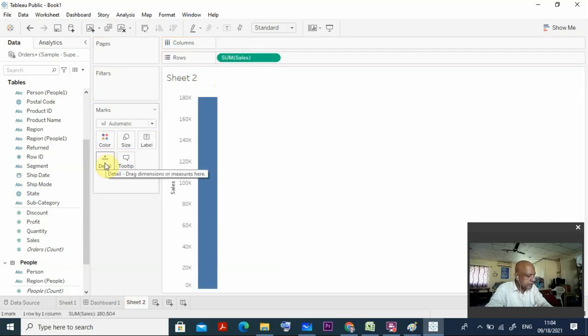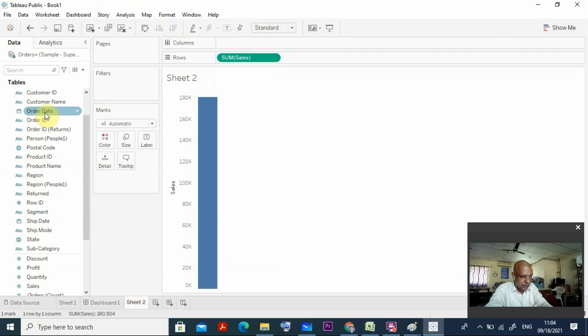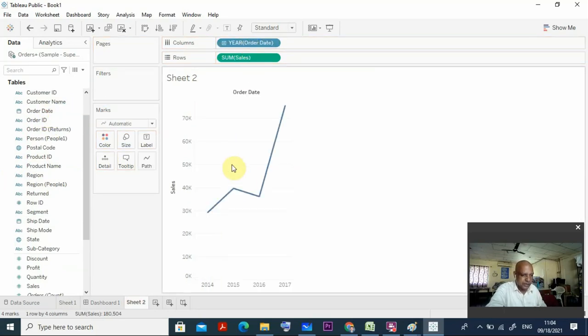Then I go for order date in the column. Order date. Where is the order date? So yeah, you can check it here. Order date. That means which date, what are the sales that I want to check here. You got it now. Now the plot has changed to a line chart. Okay. Previously it was a bar chart. Now it is converted to a line chart. You got it now. So these are the things you can also easily do.